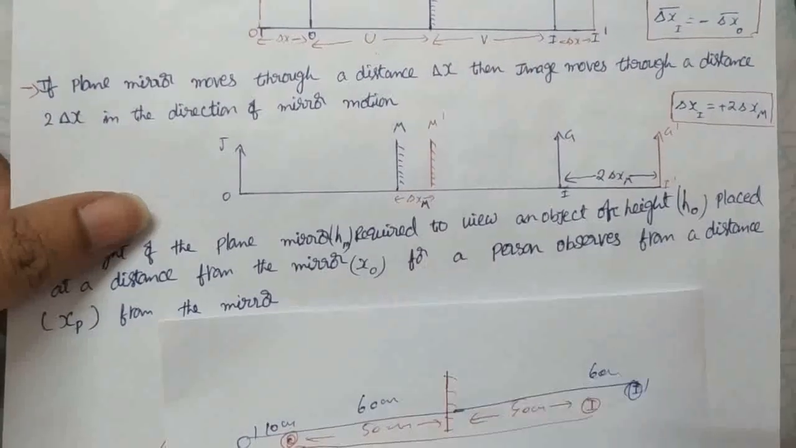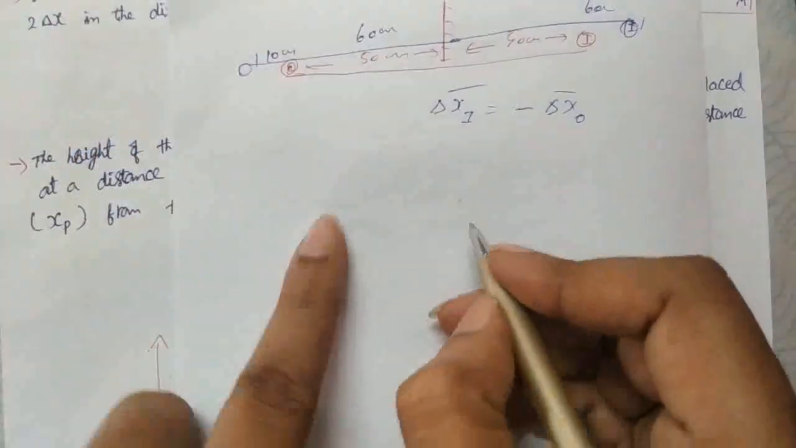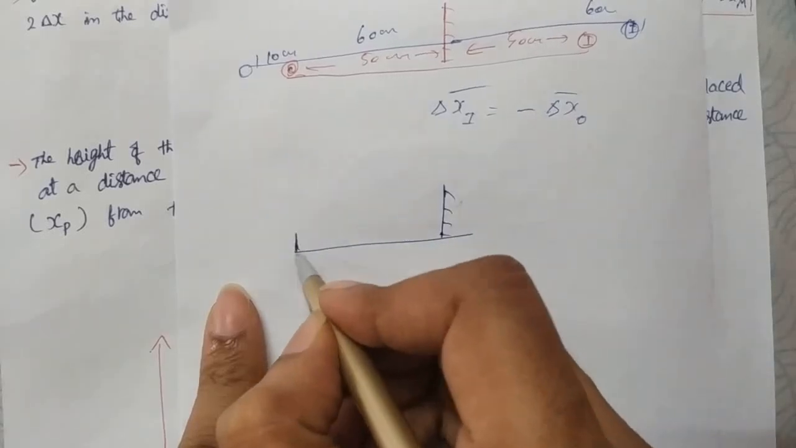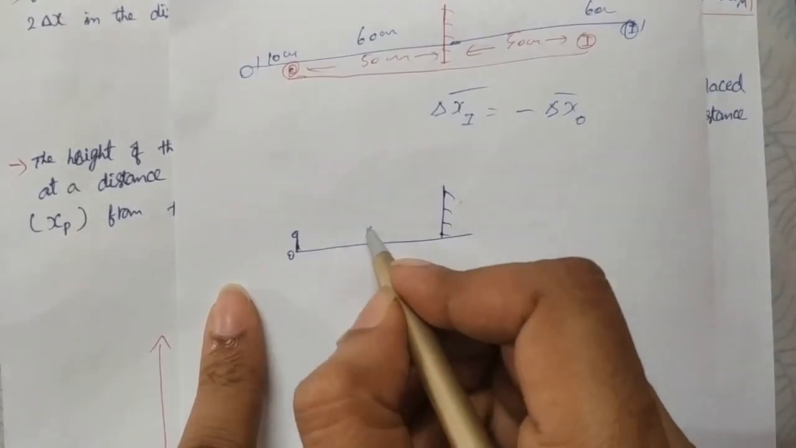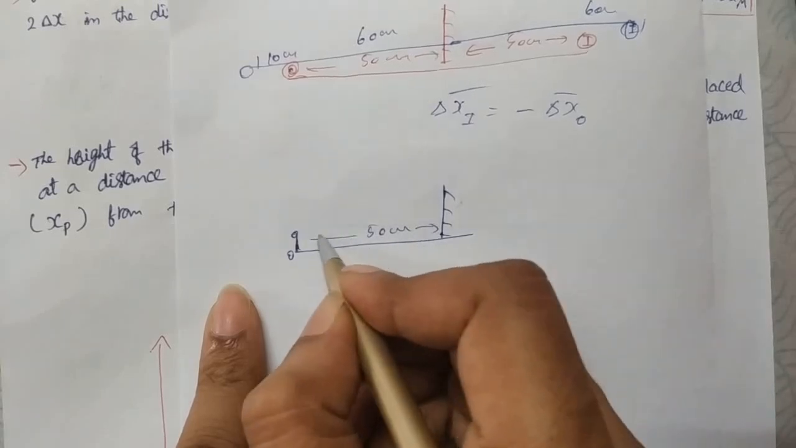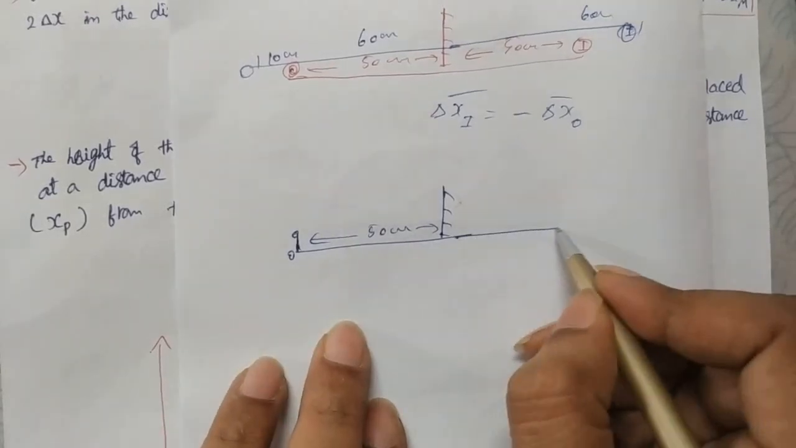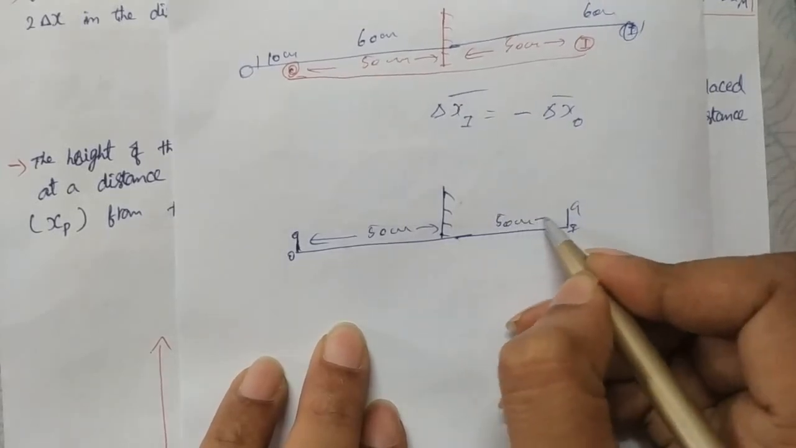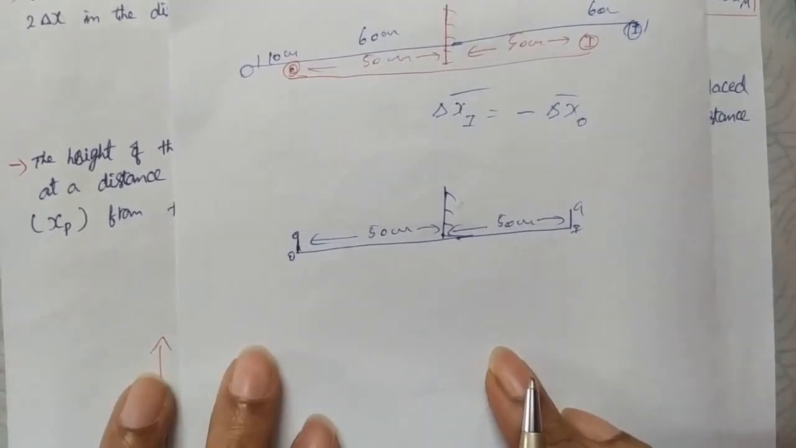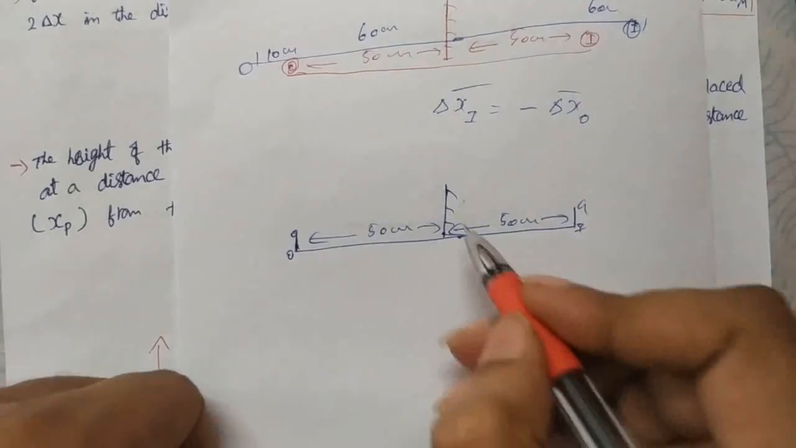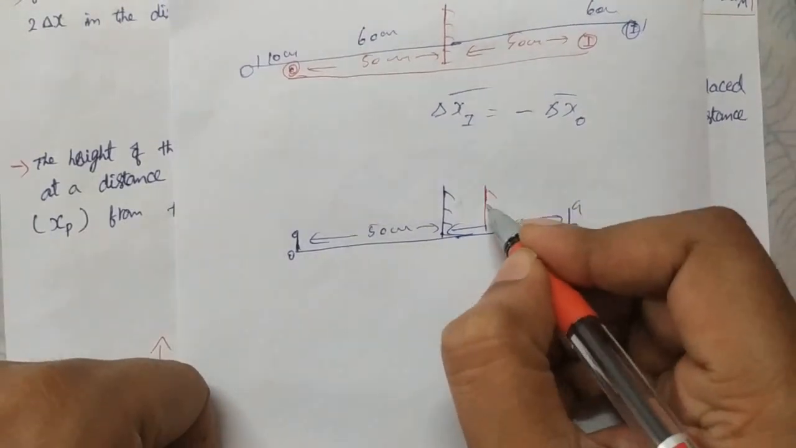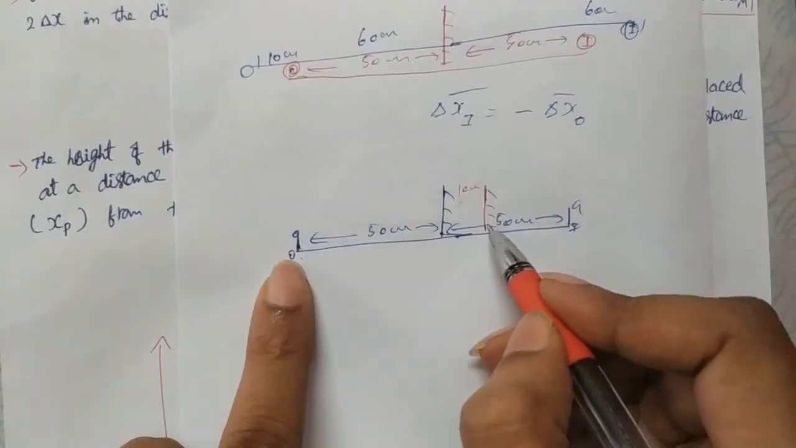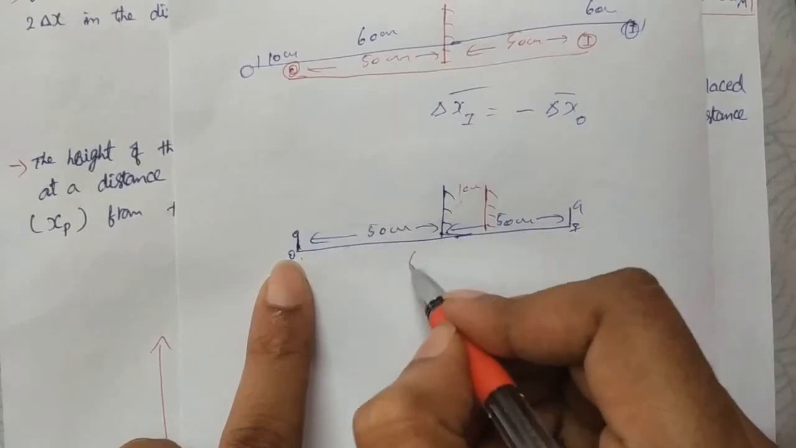Now about the second point. If the mirror moves, what happens? This is our initial position of the mirror, and the object is somewhere here, O, at 50 centimeters distance, and the image I also at 50 centimeters distance from the mirror. Now we are moving the mirror a little bit like this, 10 centimeters. Now what is the object distance from the new position of the mirror? 10 plus 50, 60 centimeters.